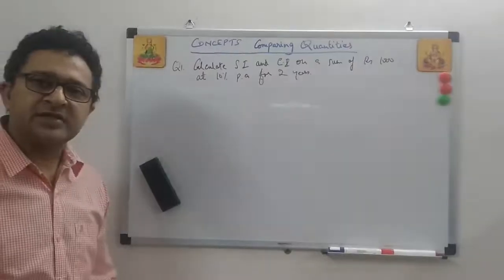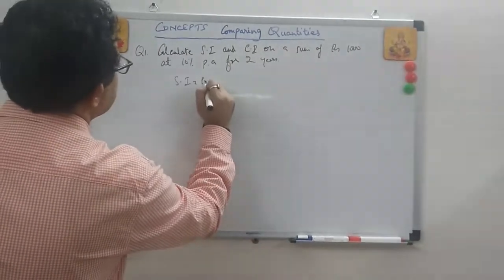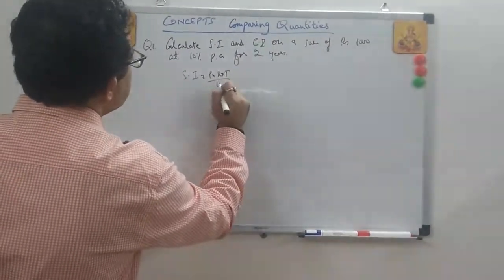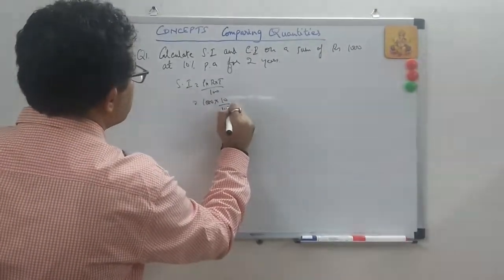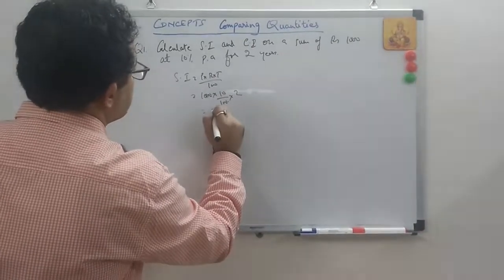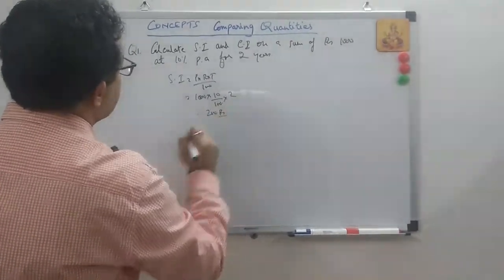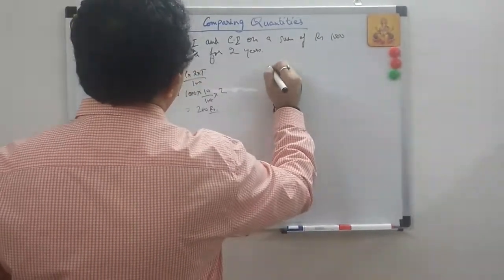Let's see what happens. Simple interest is equal to P into R into T upon 100. 1000 into 10 by 100 into 2. This is 200 rupees. What is this? This is the interest, right? Now let's see the formula. Compound interest is equal to